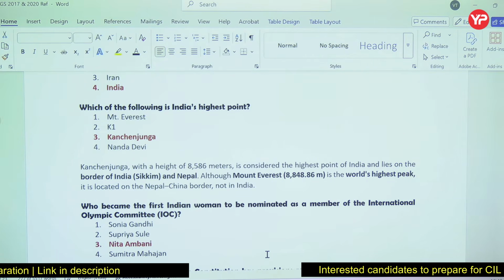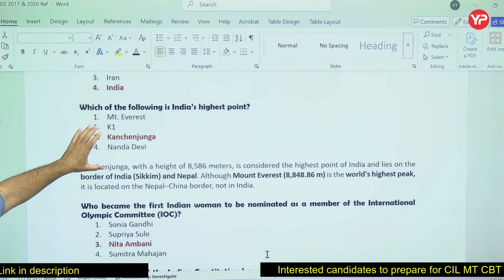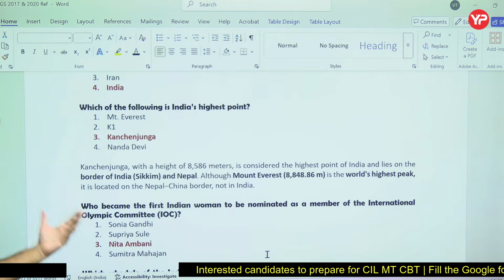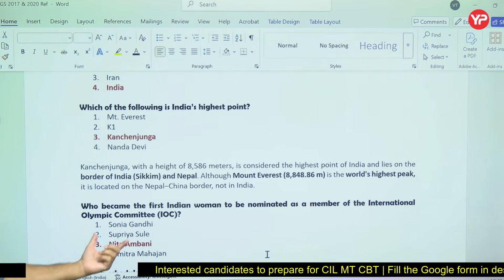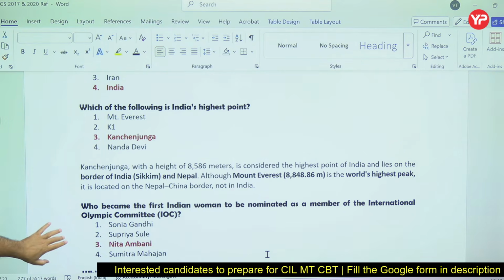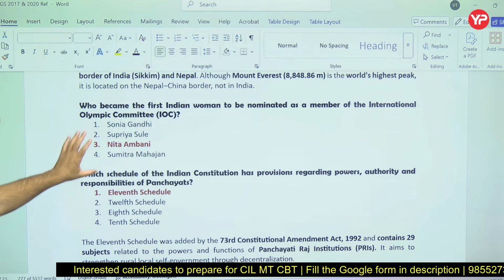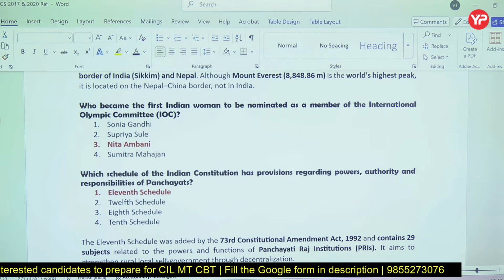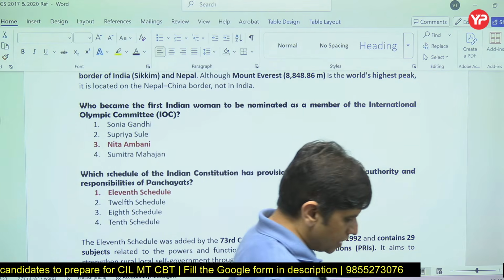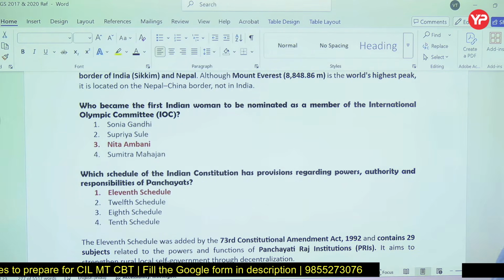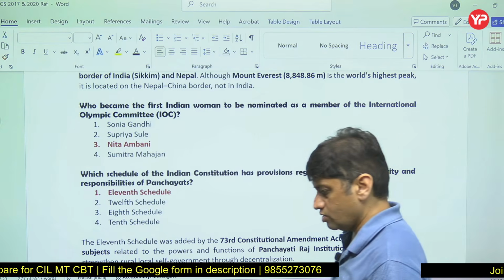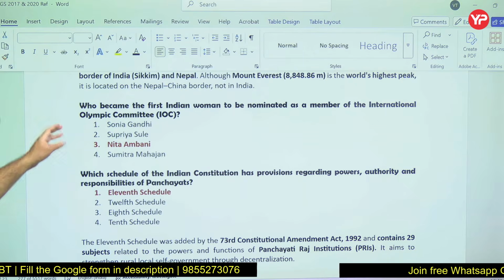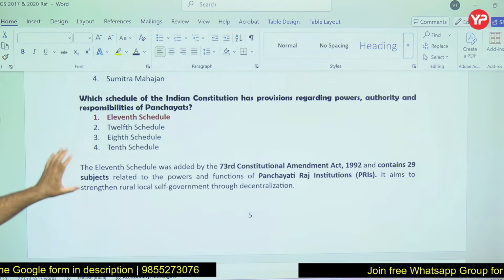Okay friends, this is the kind of question. When you read the details, please learn the additional information also. World's highest peak is Mount Everest, and India's highest peak is Kanchenjunga. This question was asked, though it is not required now. Other than that, we should know about the International Olympic Committee, and if some people are appointed to another organization, we have to know about that also. So schedules we need to know.